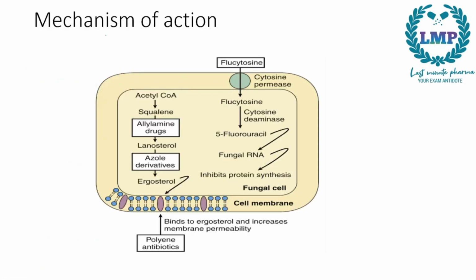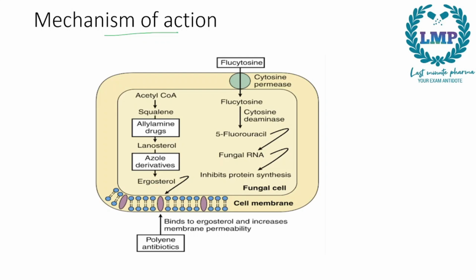Let us see the general mechanism of action of these antifungals. We'll start with allylamines. The basic structure of the cell membrane is made up of ergosterol. For the production of ergosterol, acetyl-CoA is converted to squalene, which is further converted to lanosterol, and then lanosterol is converted to ergosterol.